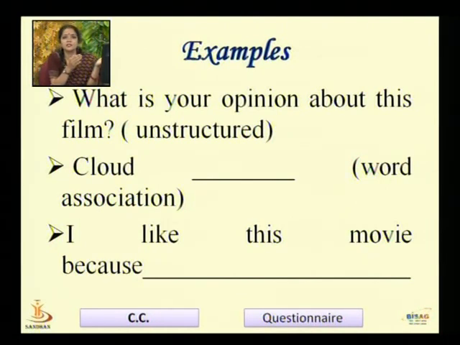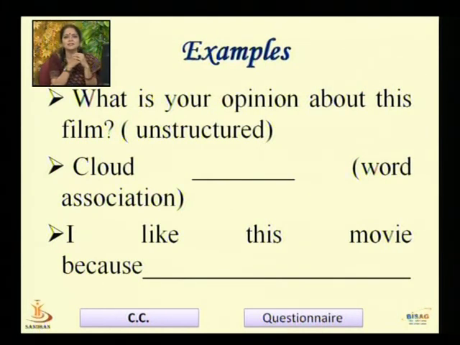That is why this question is known as an unstructured question. Here the respondent is not bound to answer in a particular manner. He is free to answer in his own way. He is free to give his or her feedback in his own way. That is an unstructured question. The opinion, the suggestion, the advice is asked in this unstructured question.